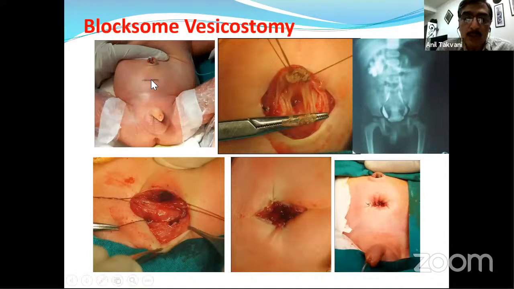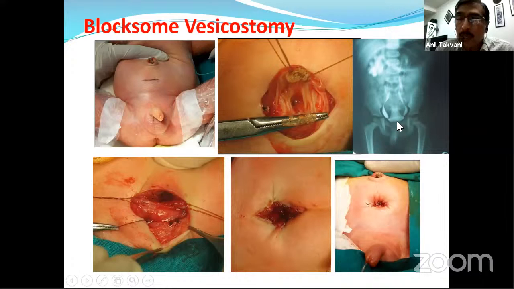Here it should be in the middle between these two points, the umbilicus and the pubic symphysis, almost 2 centimeters, and then try to identify the urachus and dissect it away. It's a landmark that assures you that you are reaching the dome only. So there you will dissect through the urachus a little bit to the dome, and then open it up for about 1 to 1.5 centimeters, and then suture it, and then it will work perfectly as a diversion.